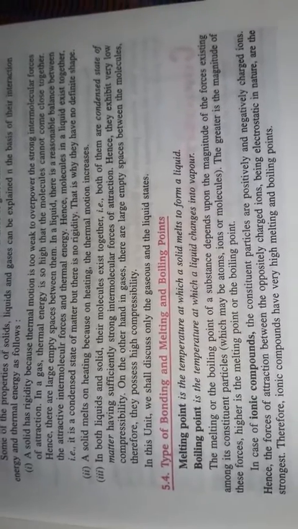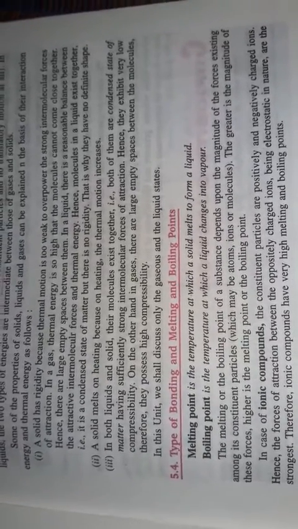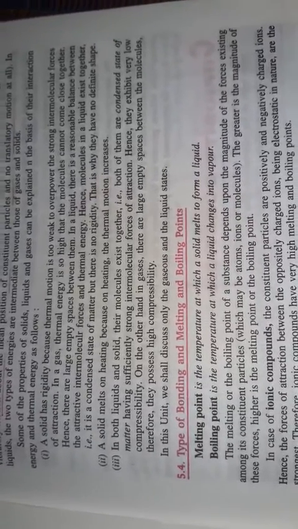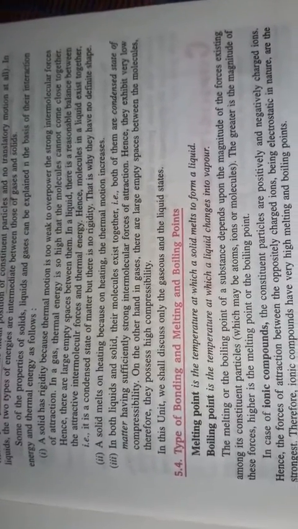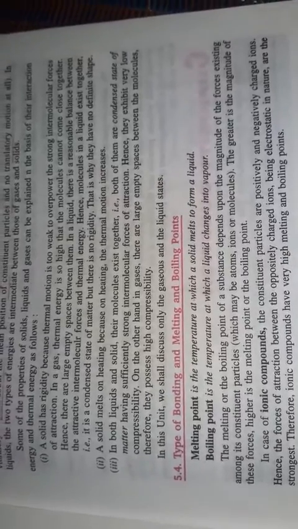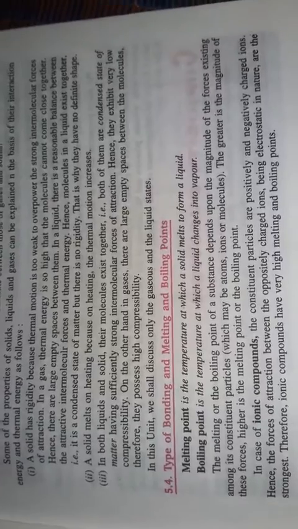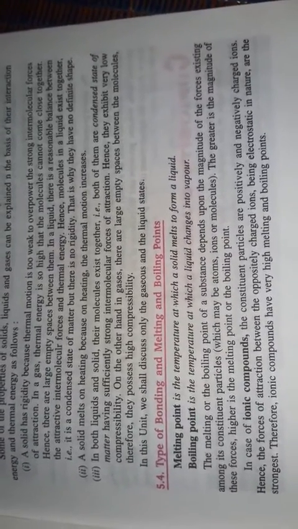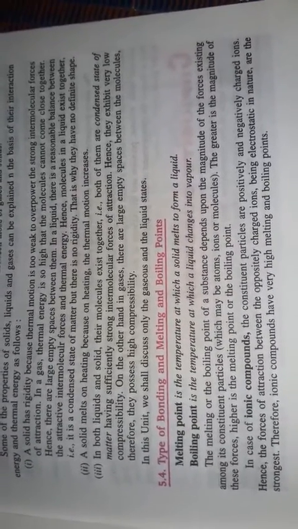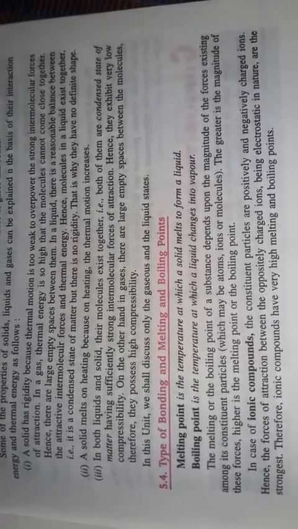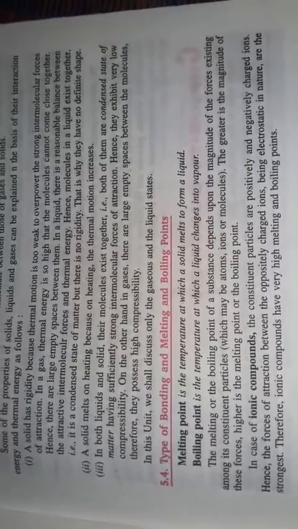Similarly, the boiling point is the temperature at which a liquid changes to vapor form. That means for any liquid, like water, when it is above 100 degrees of temperature it boils. That means it converts from liquid to vapor, which is called the boiling point. And in the different types of bonding, first is the ionic compound. So all of you know that an ionic compound is the formation of positively and negatively charged species.